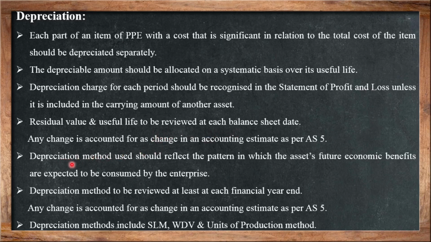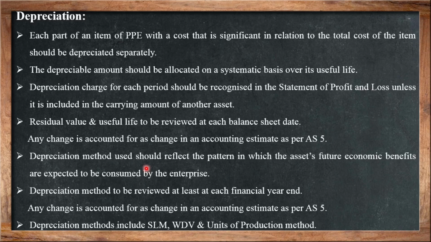The depreciation method used should reflect the pattern in which the asset's future economic benefits are expected to be consumed by the enterprise. So this is the basic requirement: the asset should be purchased for future economic benefits. Whatever asset you purchase should be used for future economic benefits. It may be a machinery, an air conditioner, furniture, a building, a plant, or whatever it may be. The depreciation method should reflect the pattern. In the next slide I will explain the depreciation methods and how they are used for depreciating the assets.